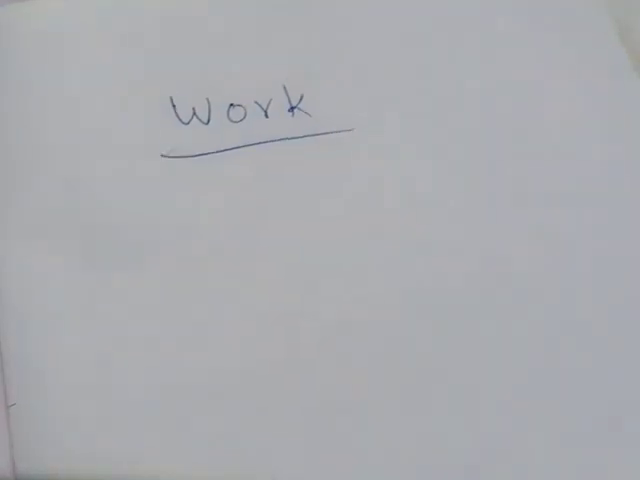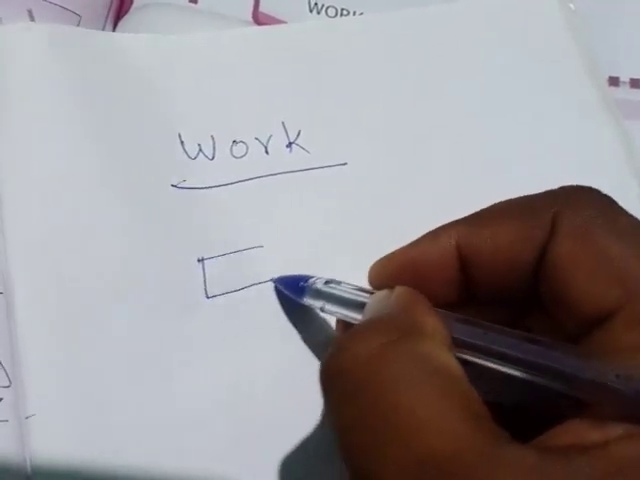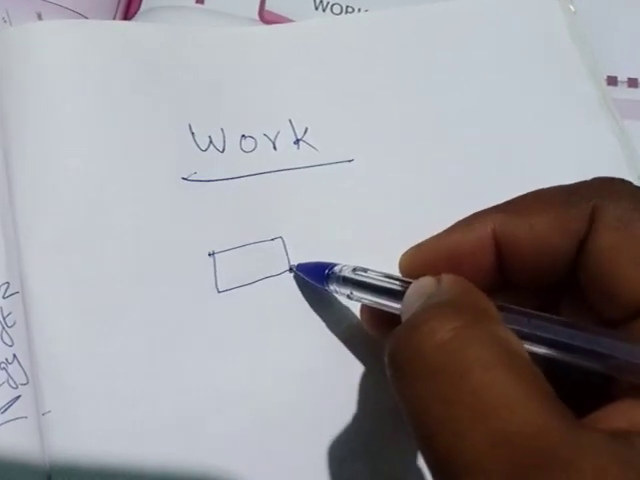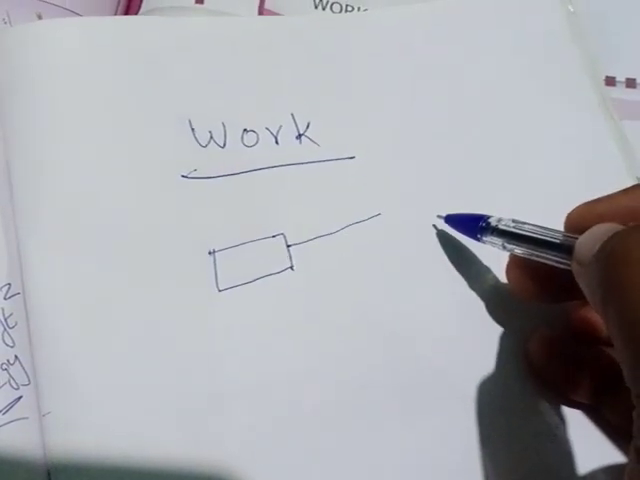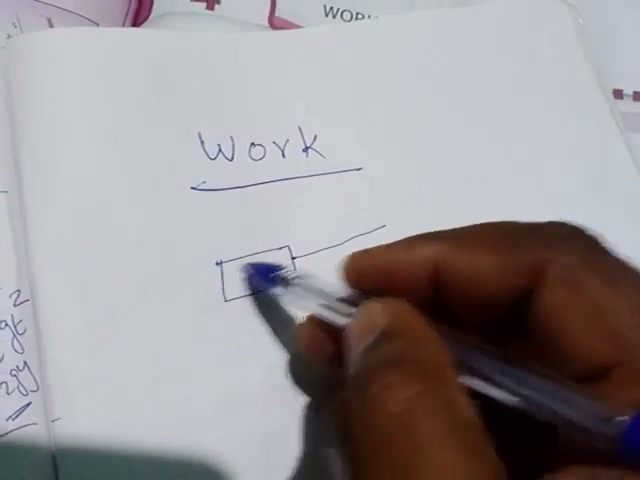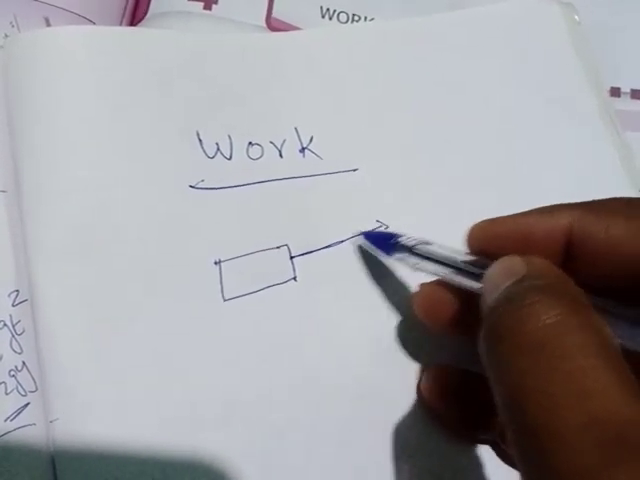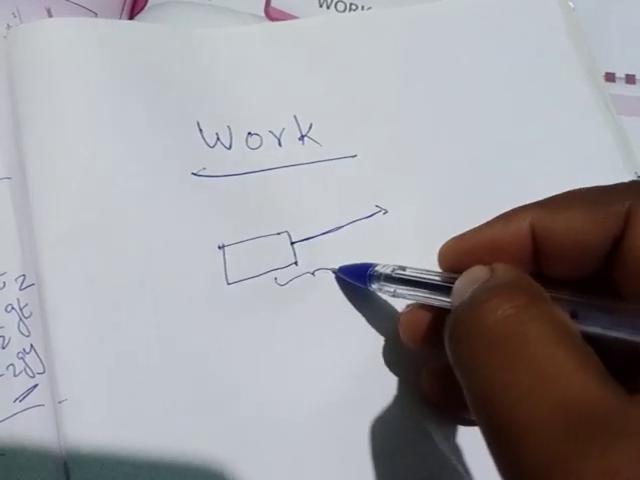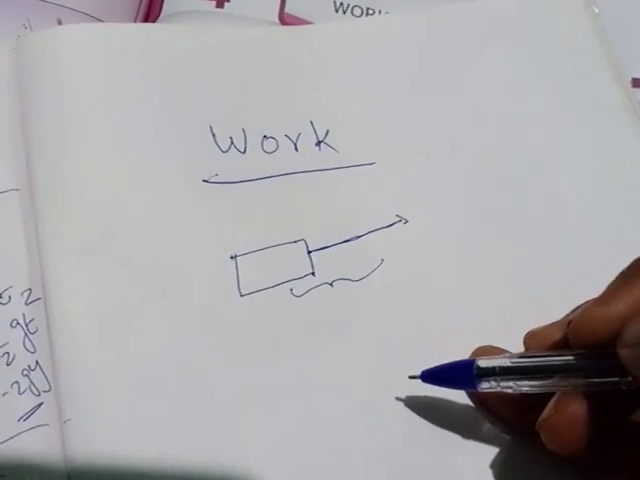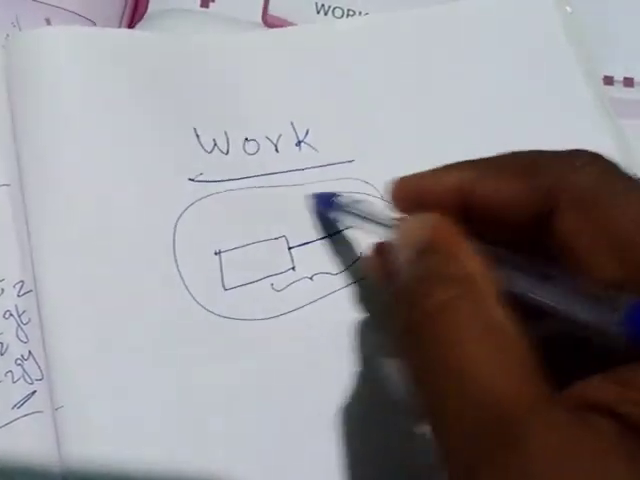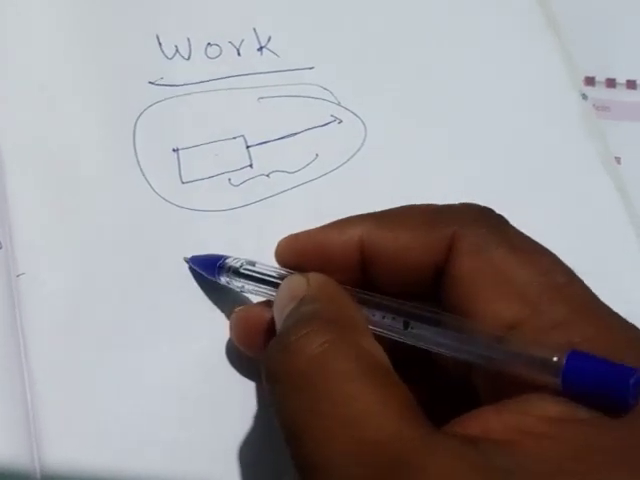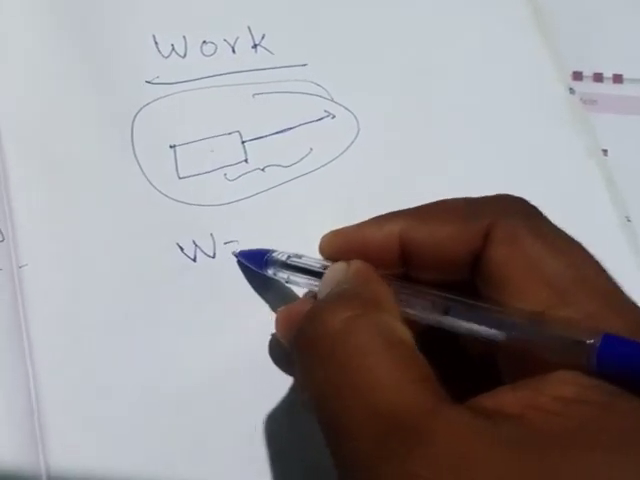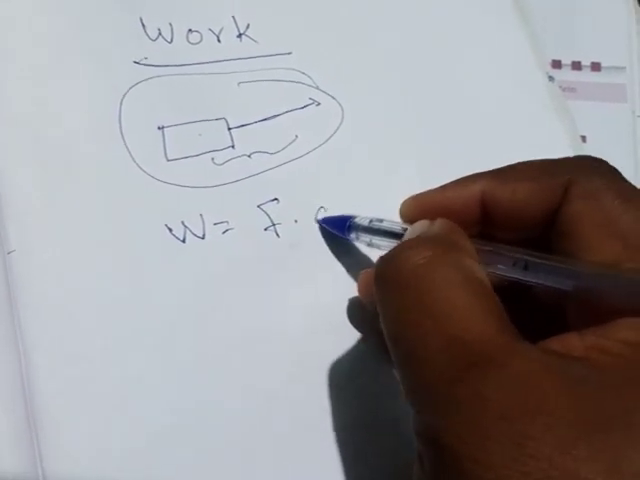First quantity, work. Assume one object is here. You are applying a force, and in that direction the object is displaced. So we are applying a force on this object in this direction and the object is displaced in the same direction, so we can tell that some work is done on this object. We use the equation W is equal to F dot dr.